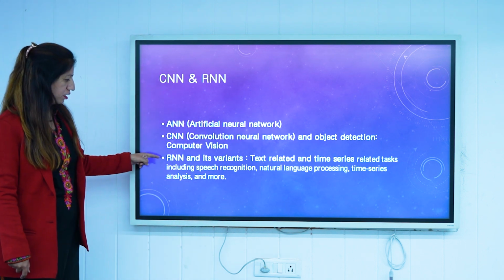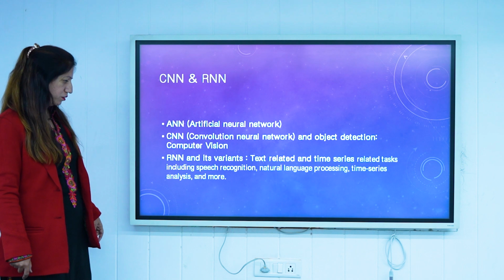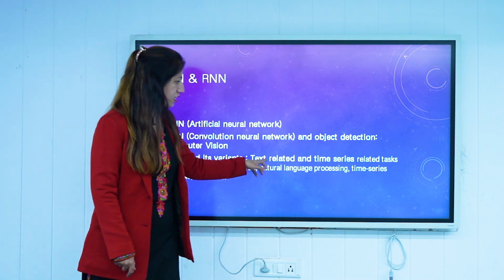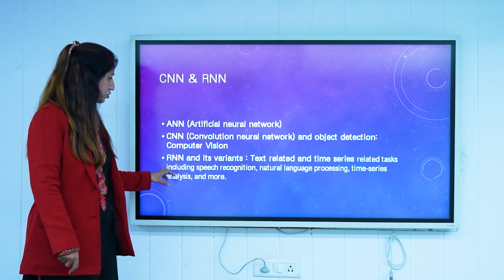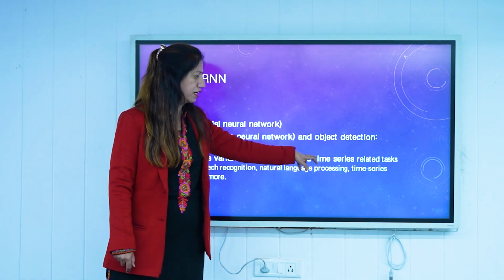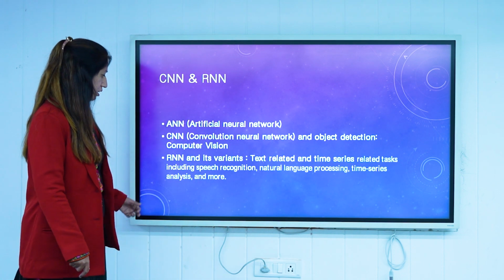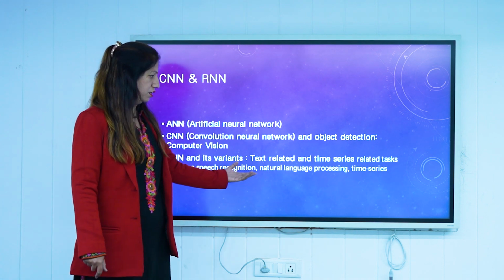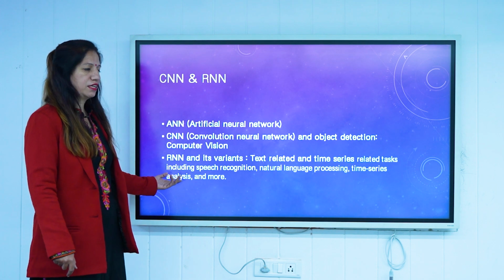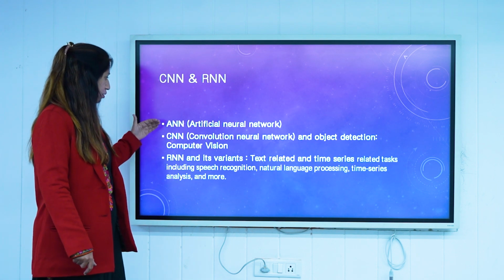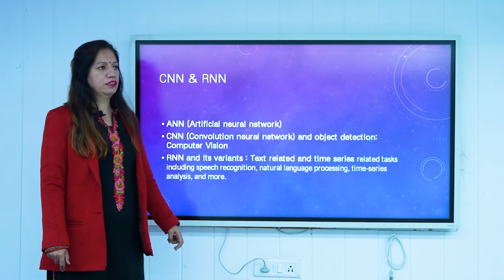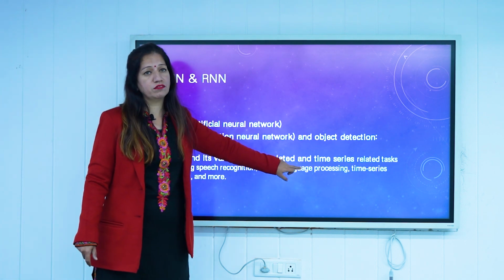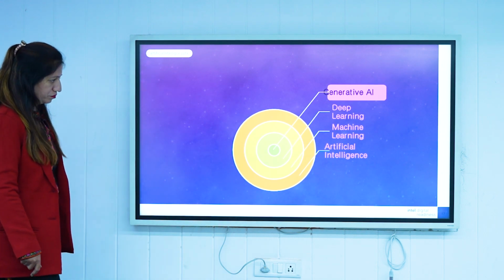Then there is your RNN, the recurrent neural network. RNN and its variants are basically used for text related data. It is used for the categorization of text and for time series data. The best applications of this are speech recognition, NLP systems and time series analysis. So these are the three baselines for your deep learning. ANN is used for the deep learning strategy, and we'll have CNN and RNN accordingly.